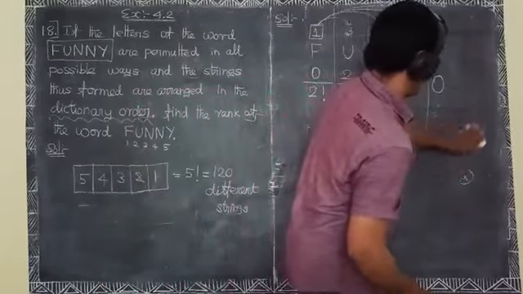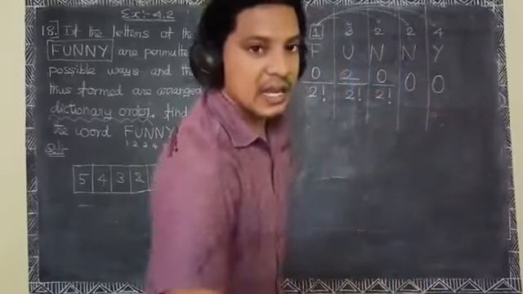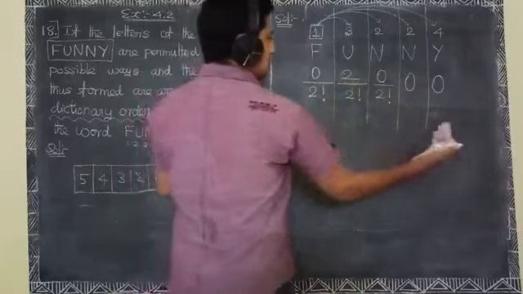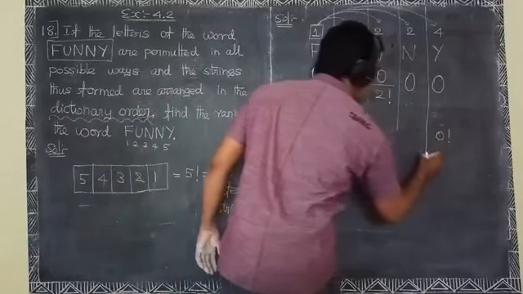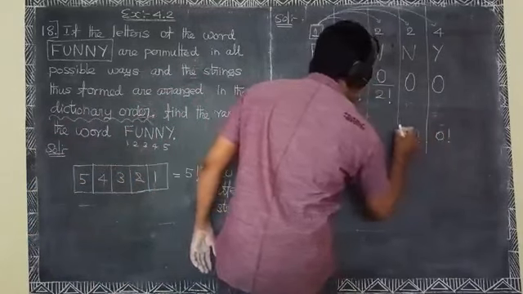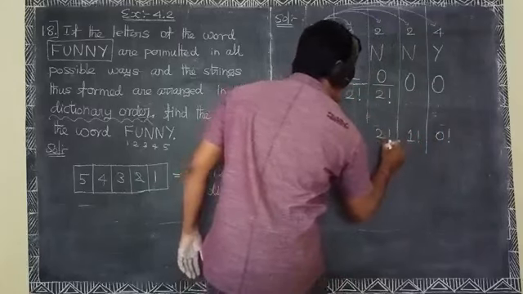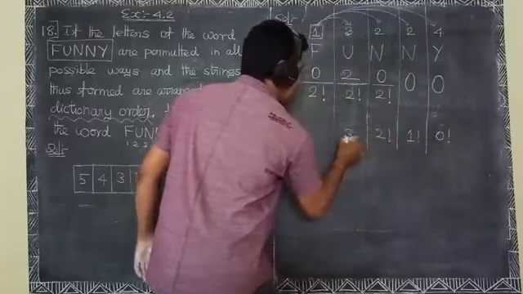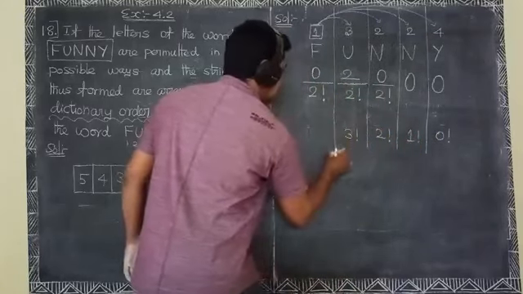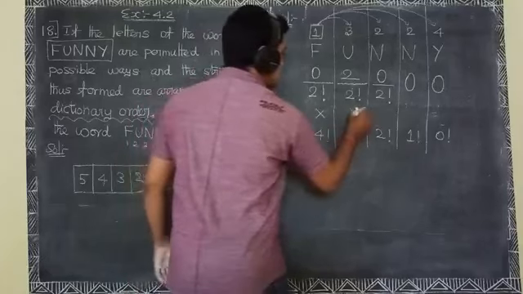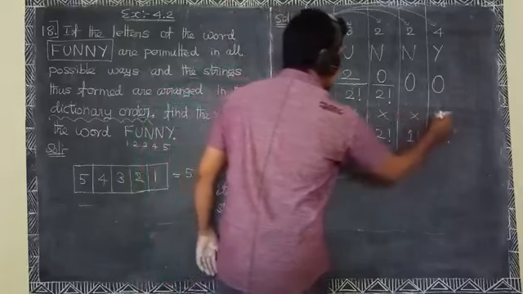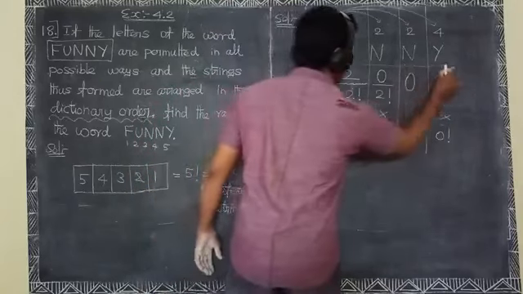Always 0. Here putting the factorials right to left hand side: 0 factorial, 1 factorial, 2 factorial, 3 factorial, 4 factorial. Okay, product of two numbers.